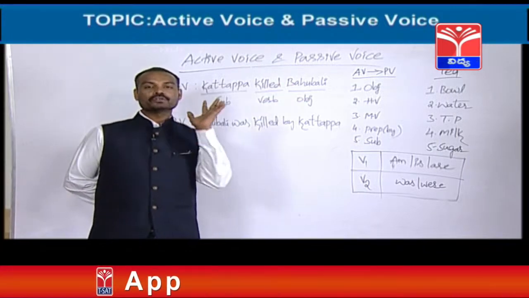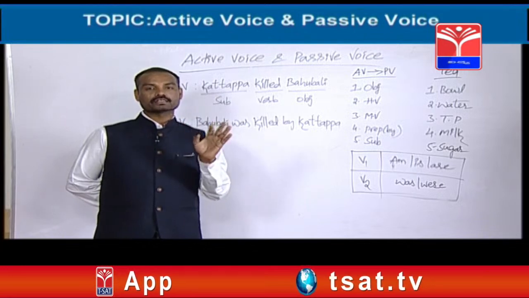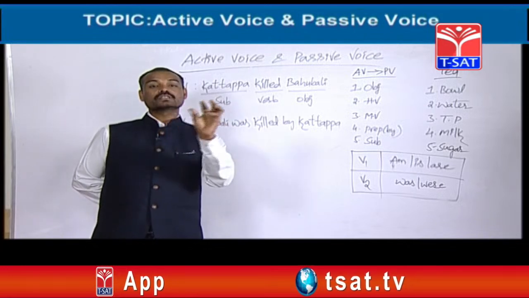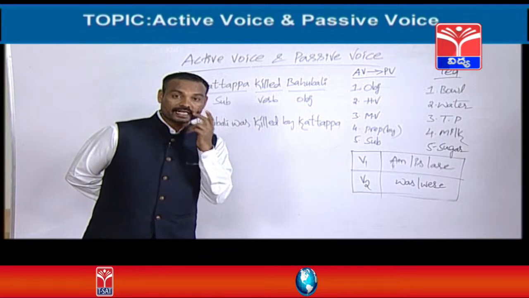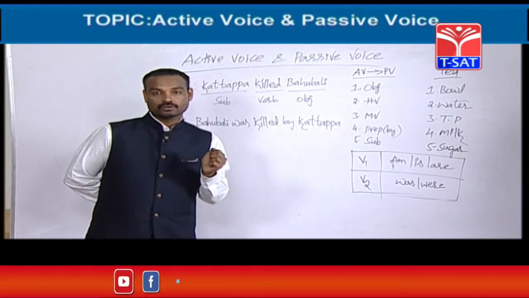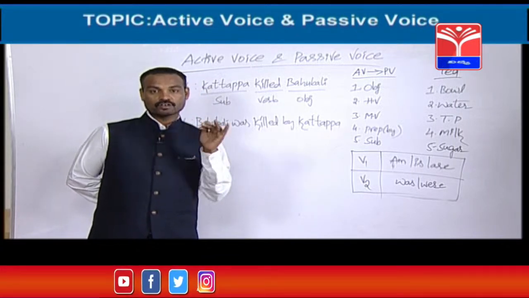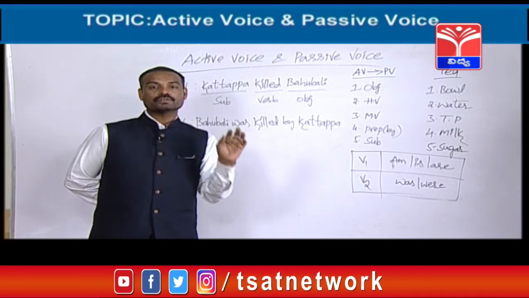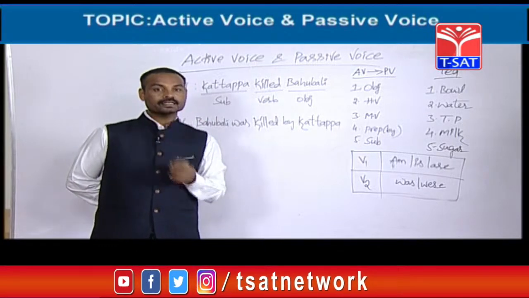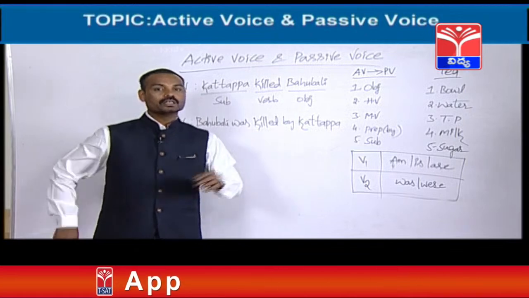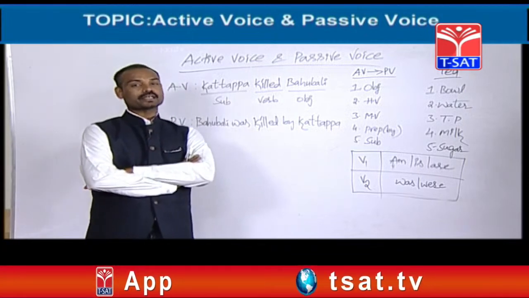Now, I am going to tell you the definition of passive voice. The sentence which starts with the object is called passive voice. Once again, the sentence which starts with the object, that is called passive voice, dear friends. So, again you are going to ask another doubt.